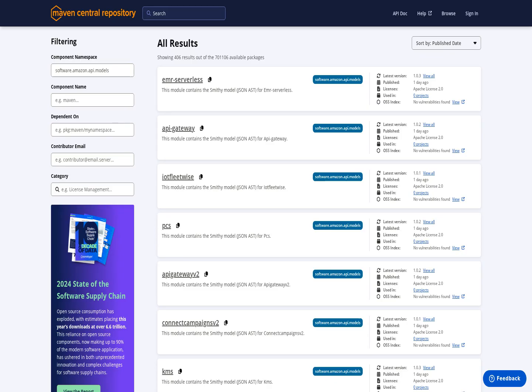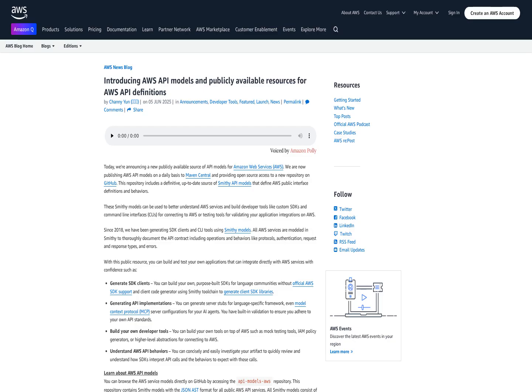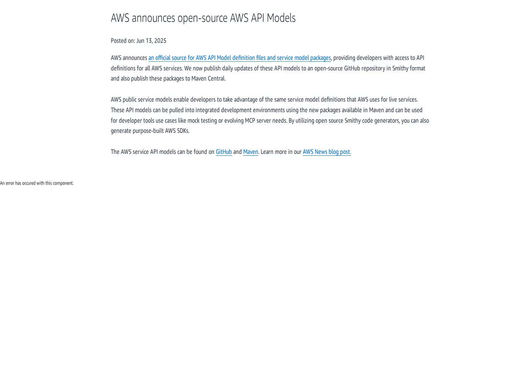The public availability of AWS service models allows developers to utilize the same service model definitions that AWS uses for live services. This feature enables various use cases, including mock testing and evolving MCP server needs. Developers can now leverage open-source Smithy code generators to generate purpose-built AWS SDKs, further streamlining their development processes.